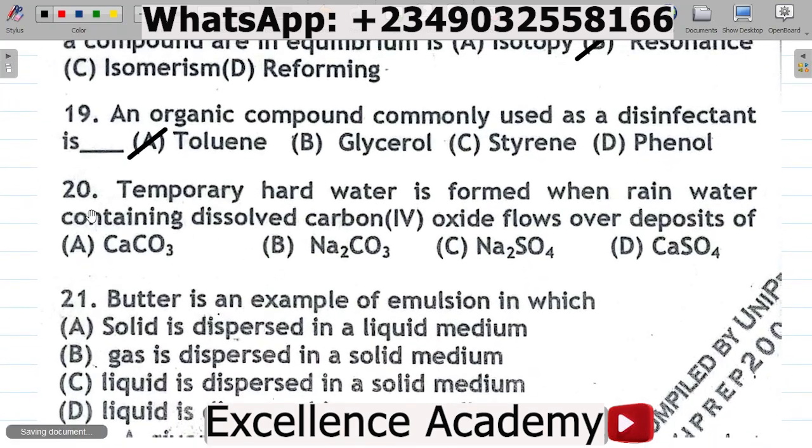Question number 20 here says, temporary hard water is formed when rainwater containing dissolved carbon dioxide flows over deposit of, you have your options here, all right? A, calcium trioxocarbonate 4, B, sodium trioxocarbonate 4, C, sodium tetraoxosulfate 6, D, calcium tetraoxosulfate 6. What is the answer to this question?